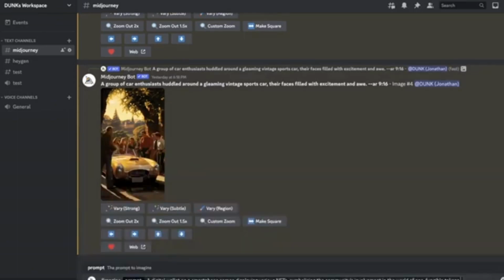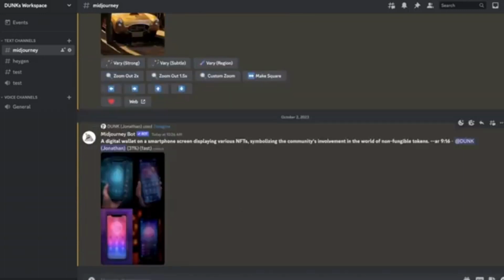And now I could just paste in that whole entire prompt, and there's one thing that I'm going to add at the end. So I'm going to put a space, and then dash dash, and then AR, and then another space, and then I'm going to do 9 by 16. And what that's going to do is going to give me this vertical video like this.